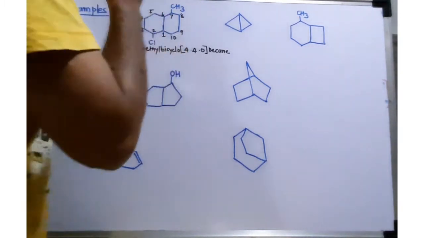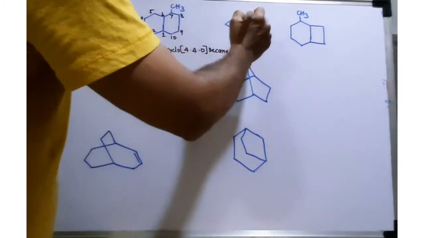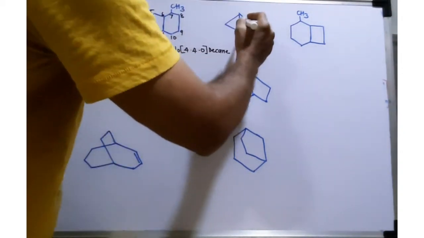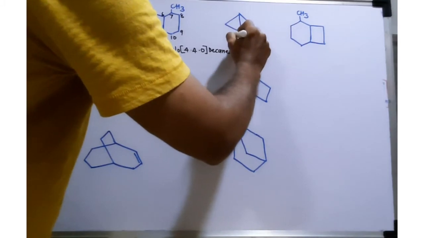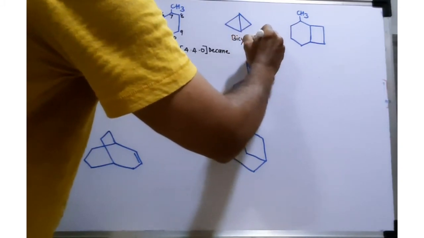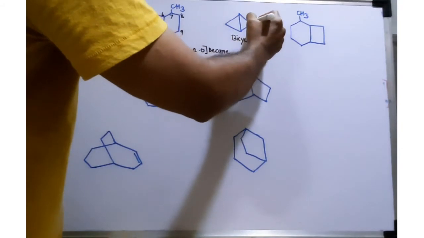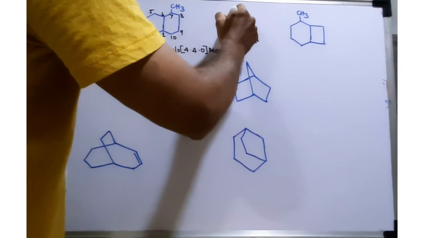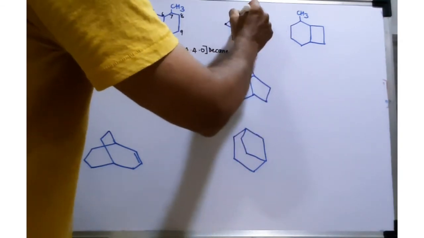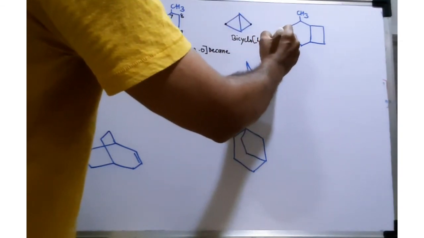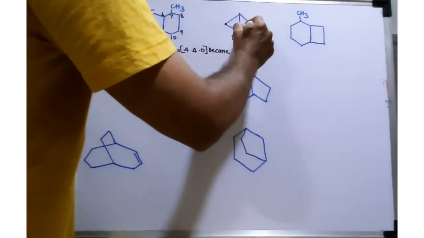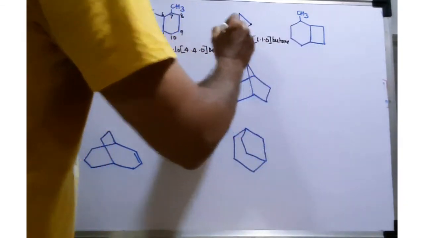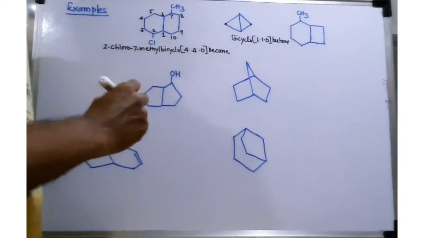Now coming toward the next compound, this is very simple. There is no substituent, so don't provide any number. The name will start with bicyclo, then square bracket. See here, on this bridge there is just one carbon. On this bridge there is just one carbon, so 1.1, and the middle bridge has no carbon, so 0. Since there are 1, 2, 3, 4 carbons, this is butane. So this is bicyclo 1.1.0 butane.